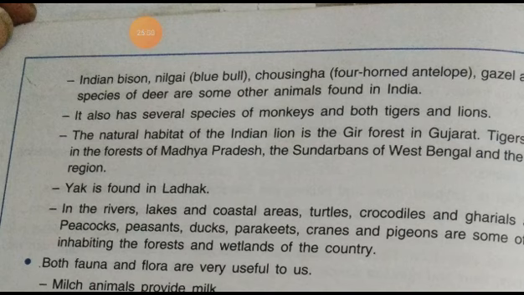Then temperature, along with humidity in the air, precipitation, and soil determine the type of vegetation. Then slopes of the Himalayas and hills of the peninsula have subtropical, temperate and alpine vegetation.